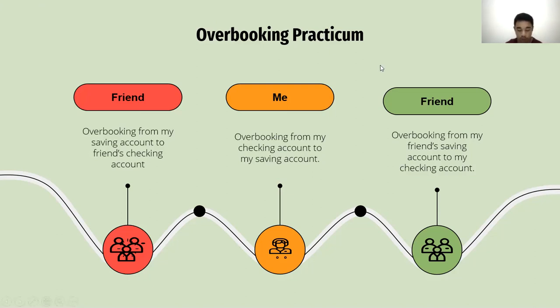And the last one is overbooking from a friend's saving account to my checking account. It uses a withdrawal form and deposit form, and then withdraws from the friend's saving account, and it needs approval and validation from the supervisor or bank manager, and then deposit to my saving account in the deposit form and validation.